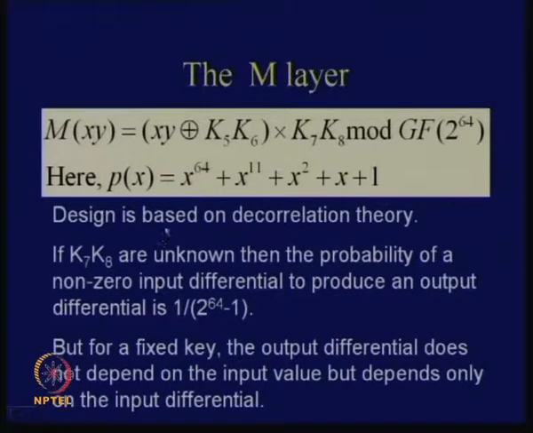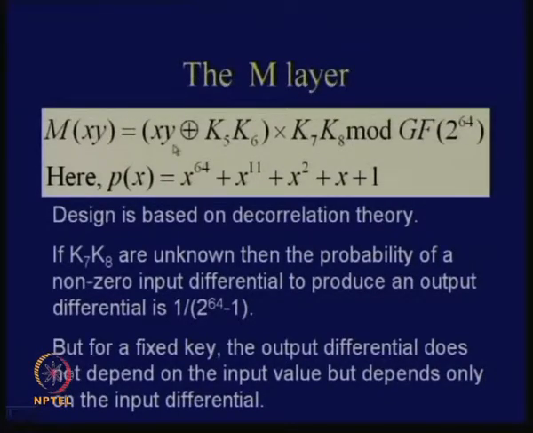Okay, so this M layer is designed based on something we call decorrelation theory, and the idea is as follows. If you do a differential analysis of this particular layer, then what do you observe? k5, k6 gets cancelled. You see that? Because you are doing an XOR here.